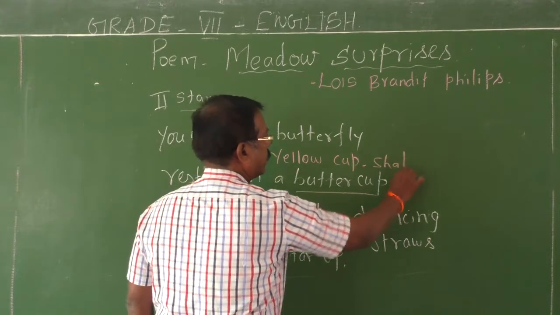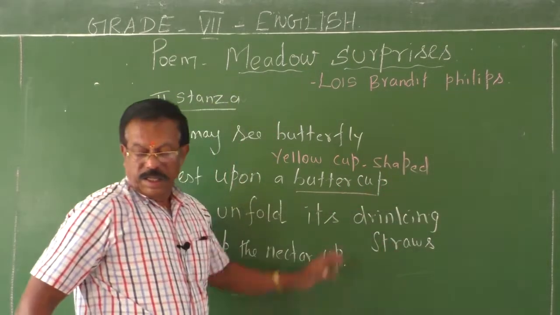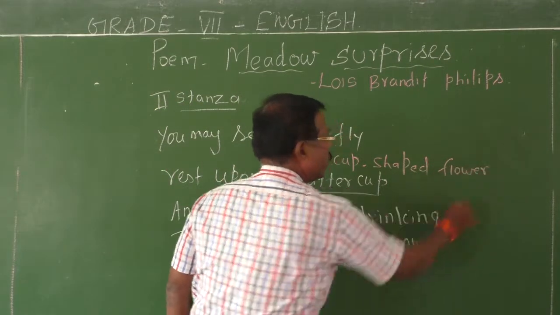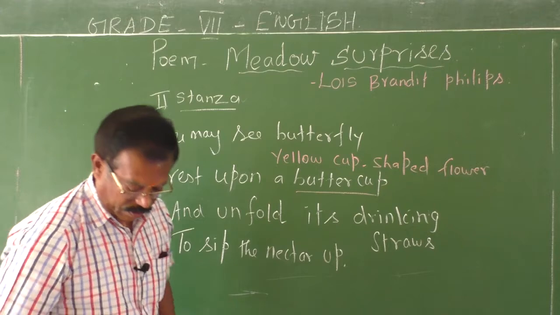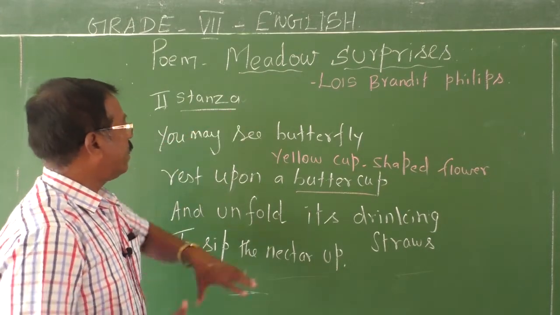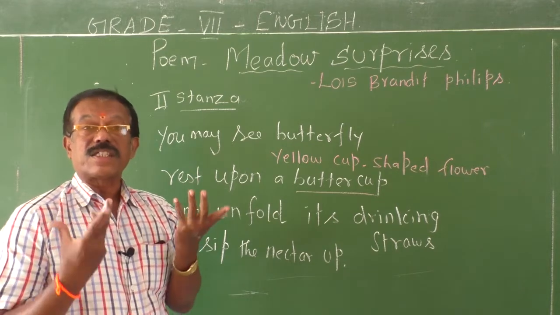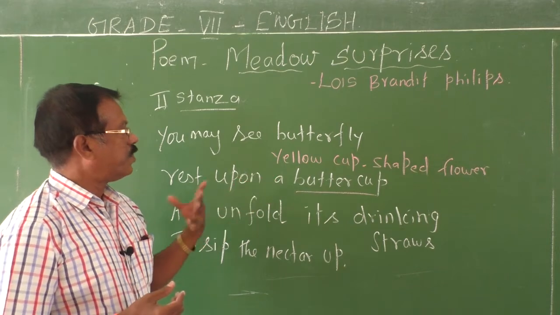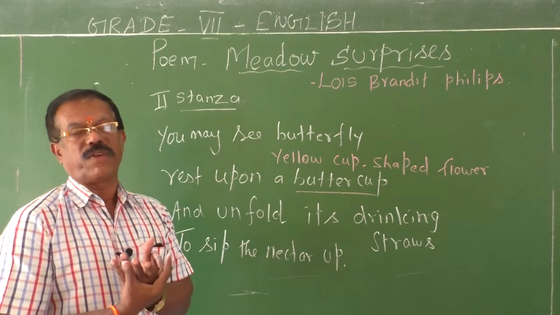So if you walk through the meadows, you can find a butterfly sitting comfortably on the soft petals of the buttercup, a wild plant which bears yellow cup-shaped flowers.